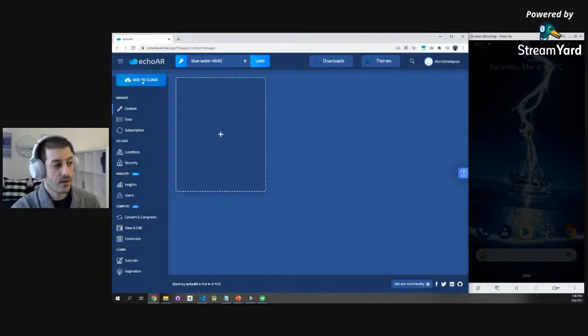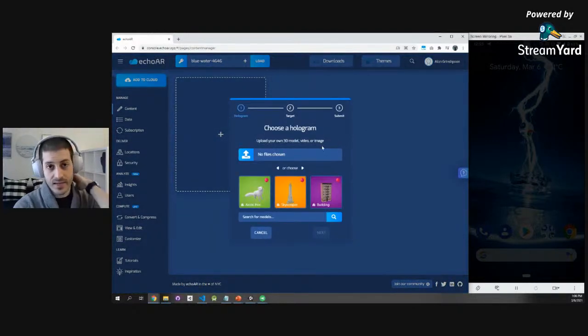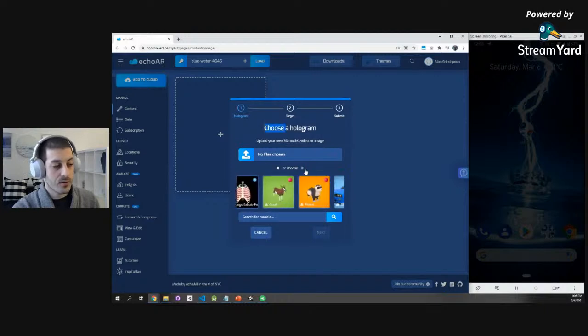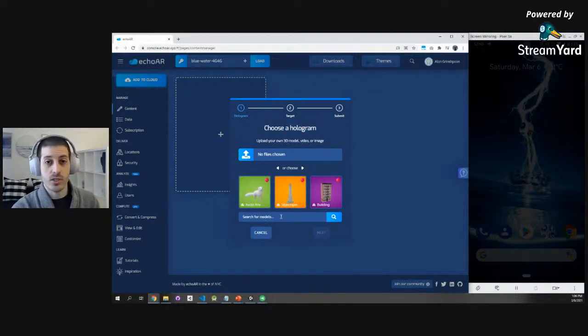So I'm going to start by clicking on the Add to Cloud button. And now I can add images, videos, 3D models. I can also use some of the sample 3D models that echoAR provides, or we can use the search engine to search for new 3D models online that you can use for free. But let's start with something simple. I'm going to upload this Empire State Building.